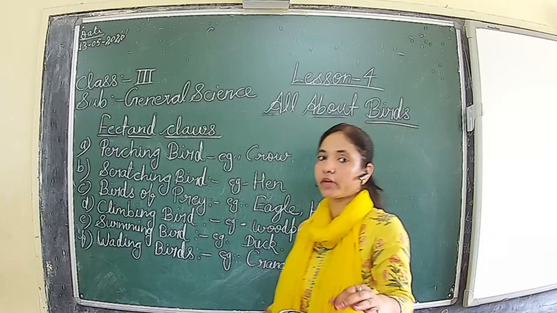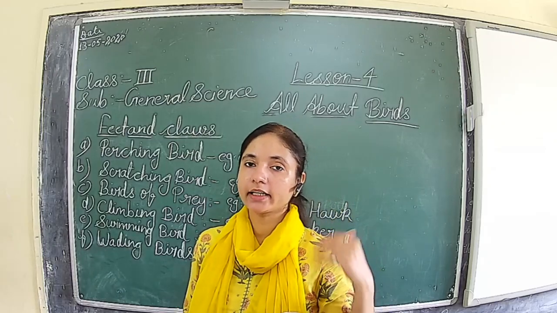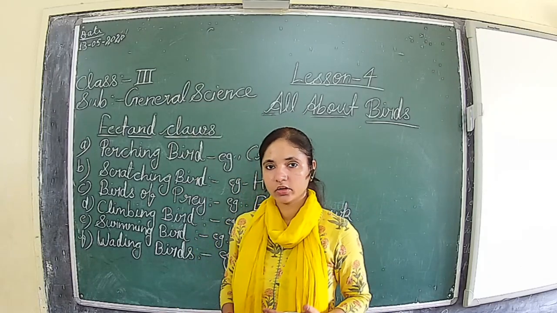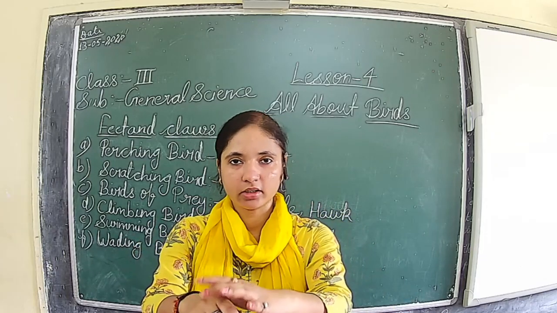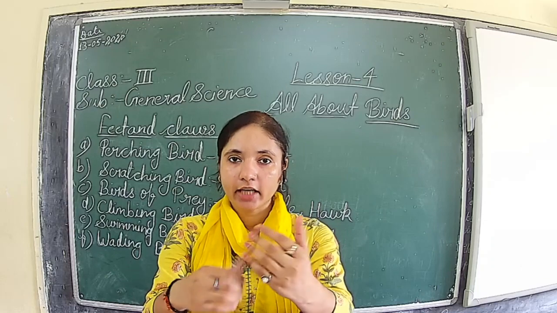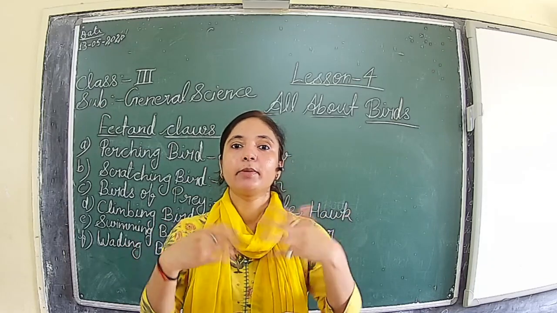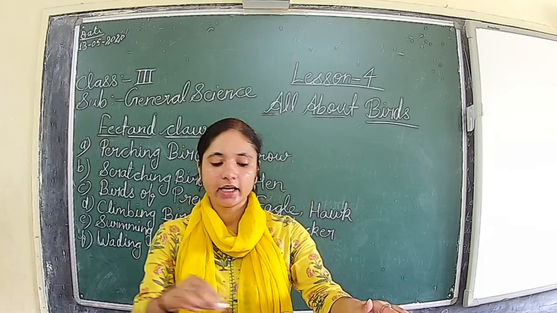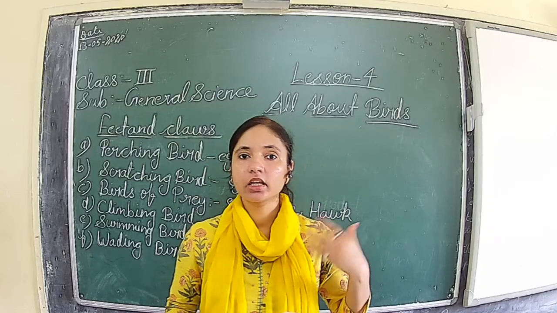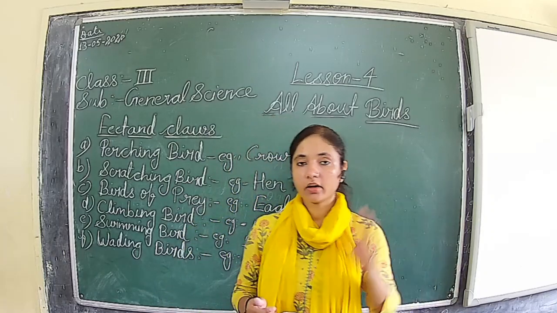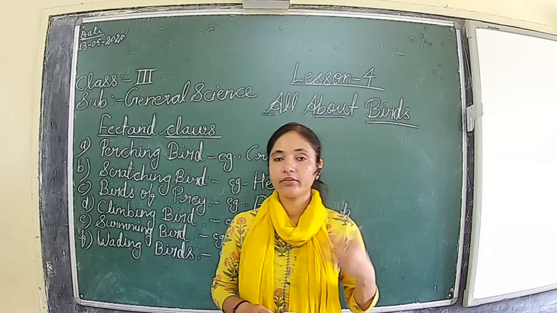There are many birds, but I have given just one or two examples, so you can easily understand that category of the bird. In this chapter we are dealing totally with birds only. Means what type of feathers they have, what is the work of the feathers, how they are helping the bird. Then we have seen the beak, what type of food they eat.